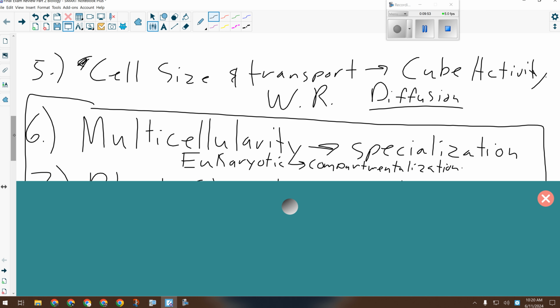What was our example of a specialized multicellular organism? The plant, specifically the leaf, the layers of the leaf. We went over that. We were talking about how the upper epidermis and the lower epidermis both secrete the waxy cuticle. Those cells basically have no chloroplasts in them, so they don't carry out any photosynthesis. They just secrete wax to seal the leaf so it can't lose water everywhere.